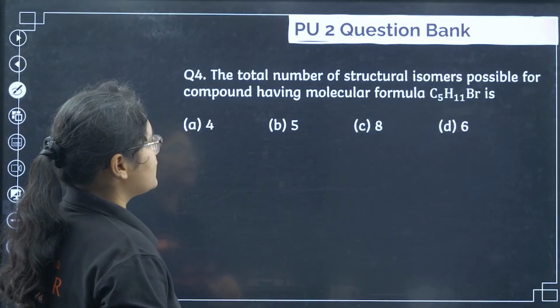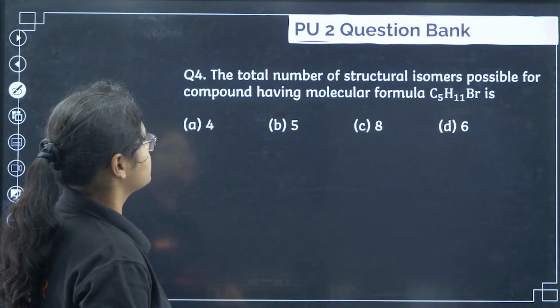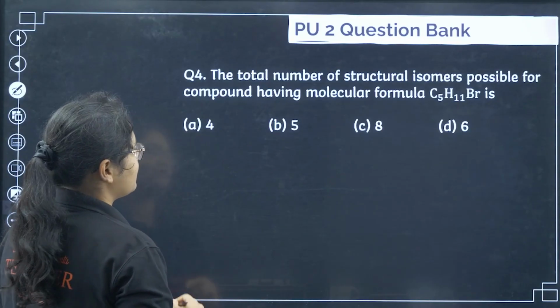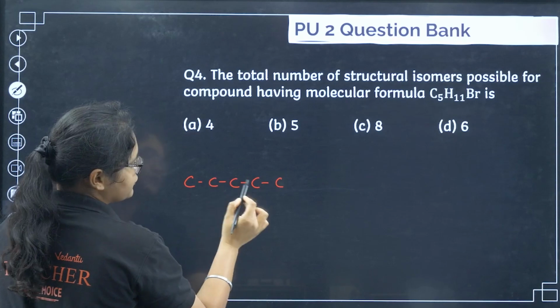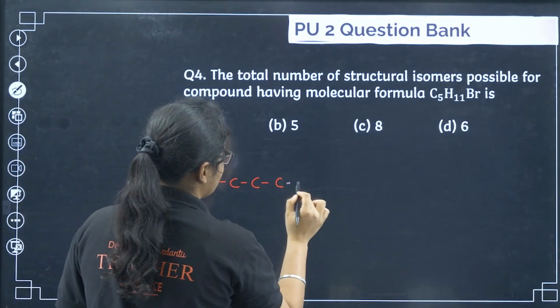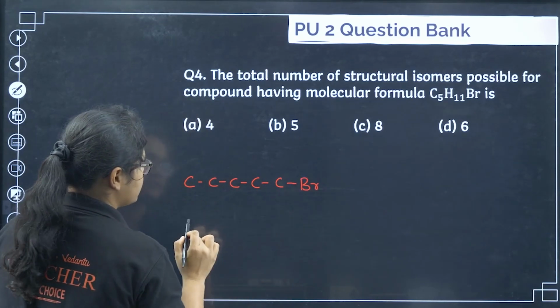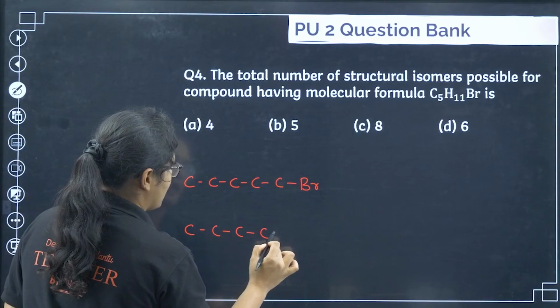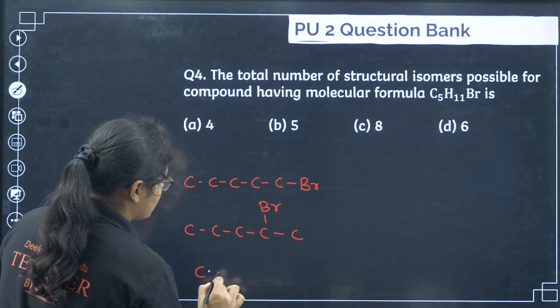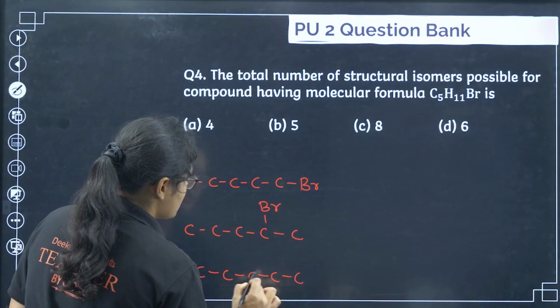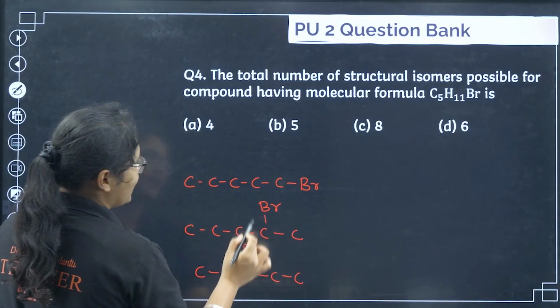Next we have the total number of structural isomers possible for the compound having C5H11Br. So first of all, you can have a straight chain of 5 carbon and then you can attach bromine here, that is one isomer. Next you can have 5 carbon chain, you can attach bromine here, right? Next also you can have 5 carbons like this and you can have bromine here. So we are getting 3.